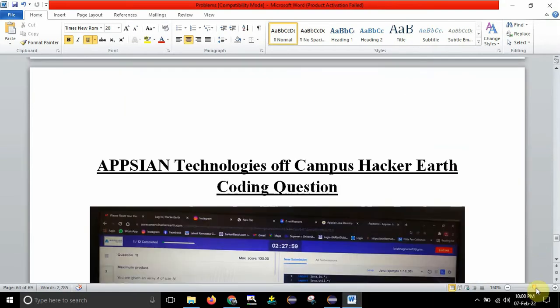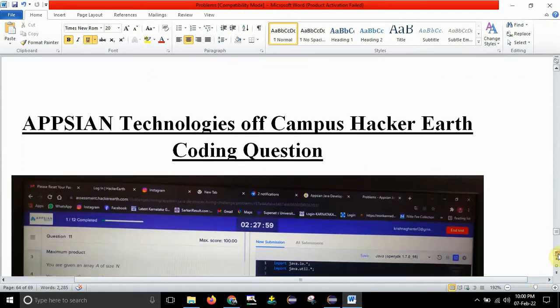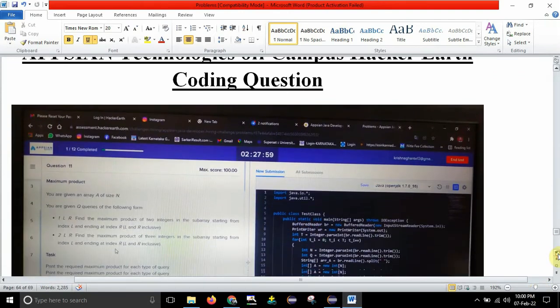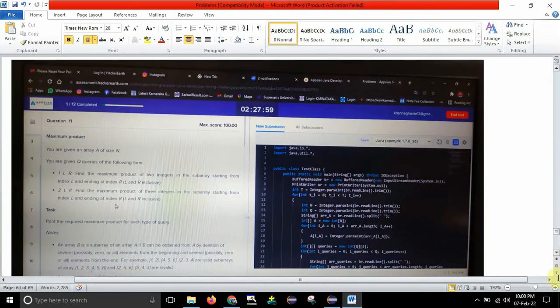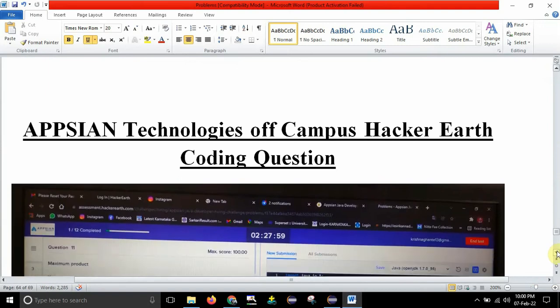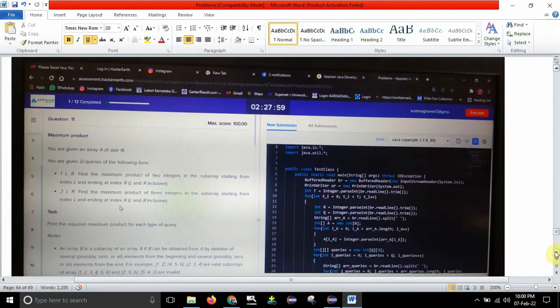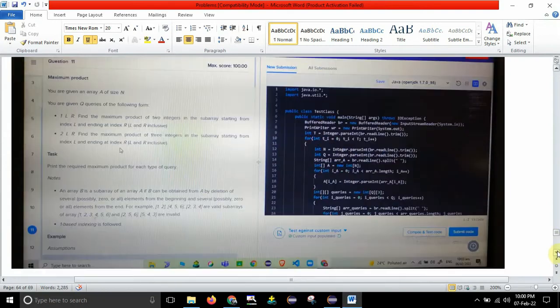Okay, fine guys, I'll just zoom in now. Okay, so this should be enough to see the question. Let me just see whether you will be able to see or not. Yes, I think it's visible, but anyhow I'll zoom in one point more so that you can see it clearly. Fine, so the question is here, and you can see assessment.hackerearth.com. This screenshot I have taken exclusively for you guys, and I'll just scroll down.